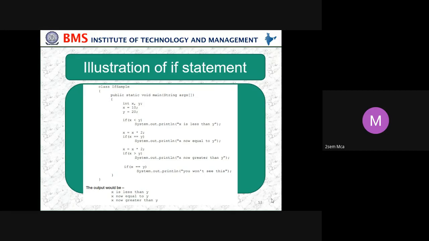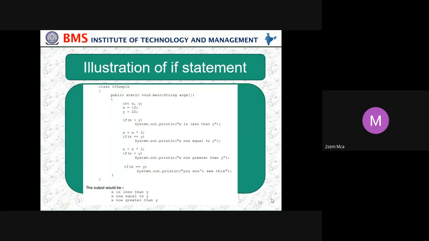The first 3 lines will be the same, only the class name will be changing. So the class keyword should be the same, however, we have to use it for all the programming. Class IfSample, that is a class name, and you can keep changing it based on your requirement. Then open bracket, then public static void main(String[] args). This is also a compulsory line for all Java programs.